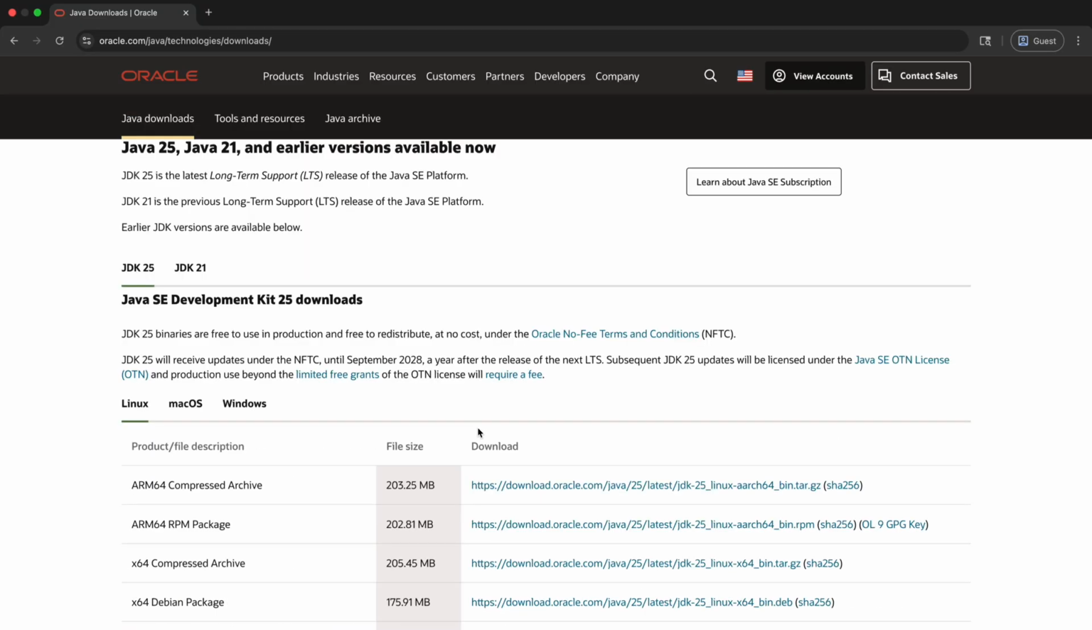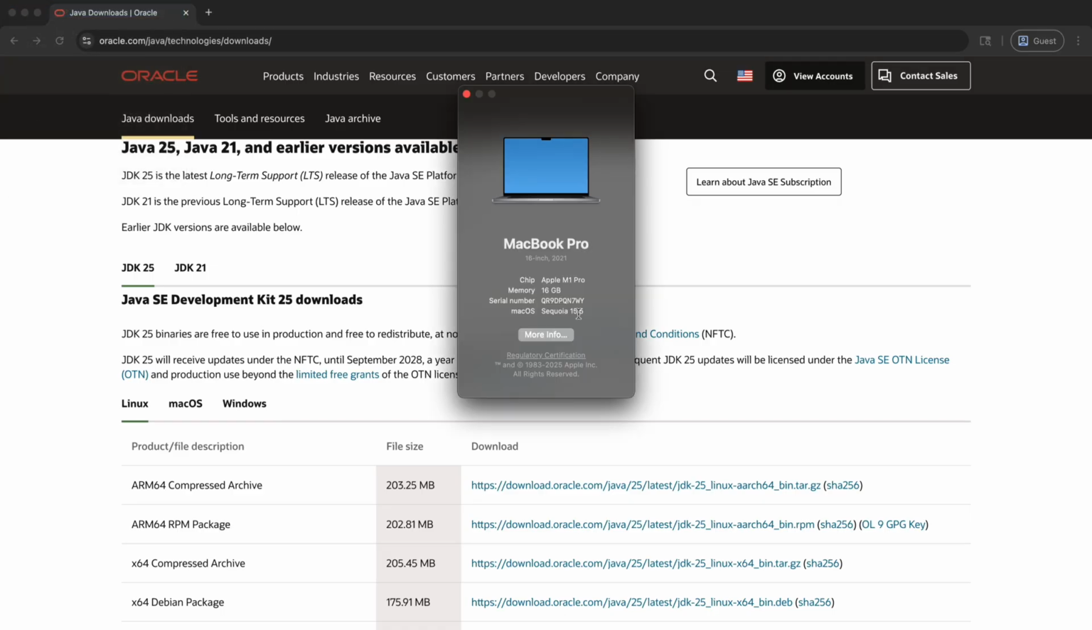We have different options based on operating system for Linux, macOS, and Windows. And under each operating system, there are different versions as well. So how to understand which file should you download? For Mac users, click on the Apple logo on the top left corner of the screen and hit About this Mac. You will see the chip information. As you can see, in my case it is Apple M1 Pro. If your chip is M1, M2, or M3, you need to select ARM64 downloaders.